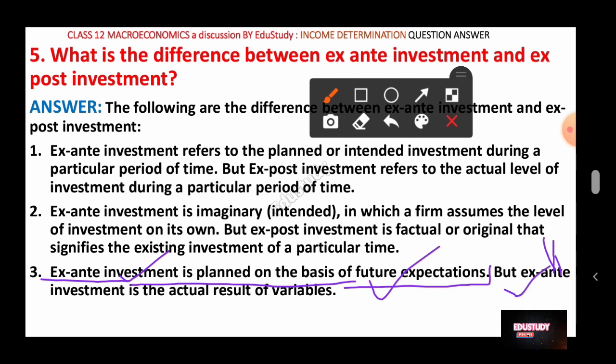expectations. But ex post investment, it should be ex post, not ex ante. So ex post investment is the actual result of variables, that is the actual result. So these are the very important three points you have to remember for finding the difference between ex ante investment and ex post investment.